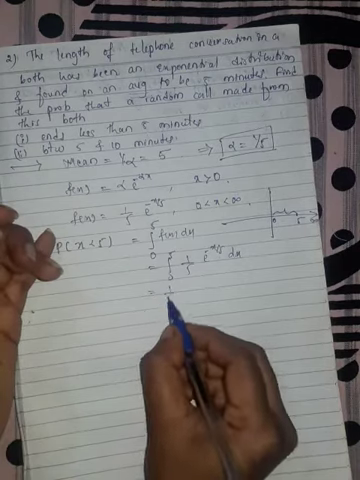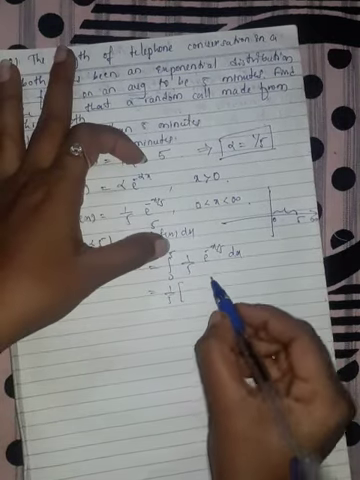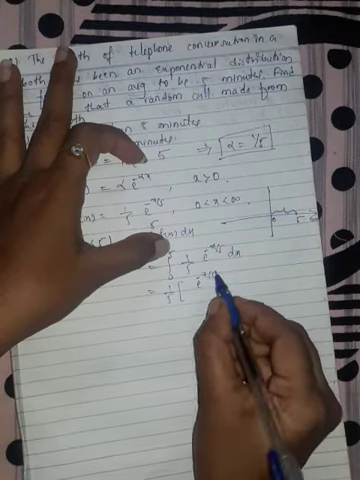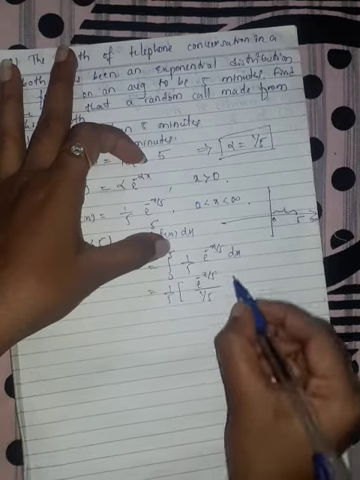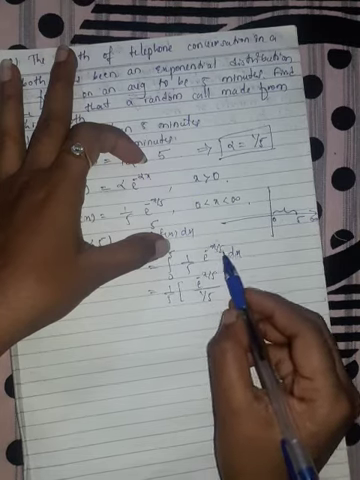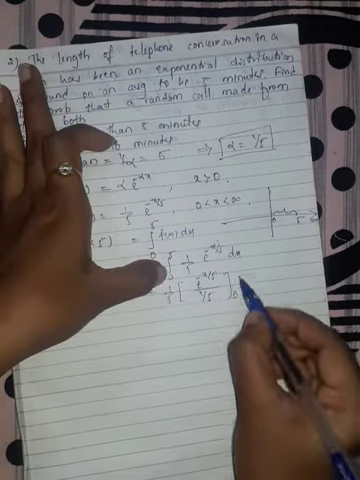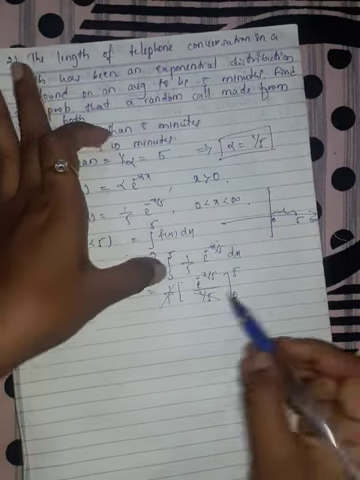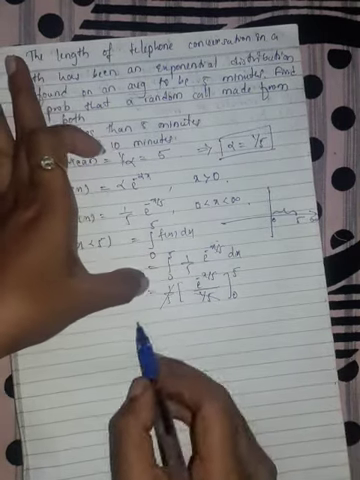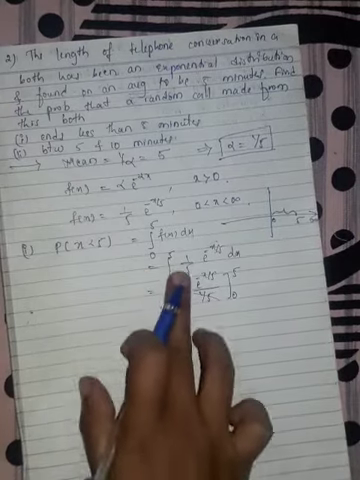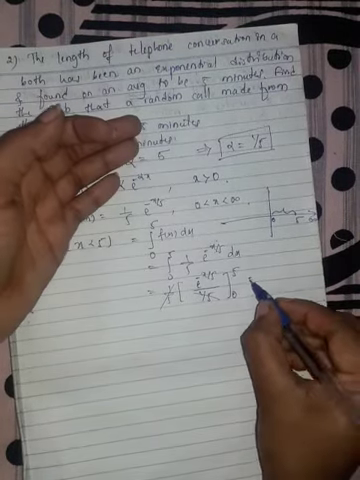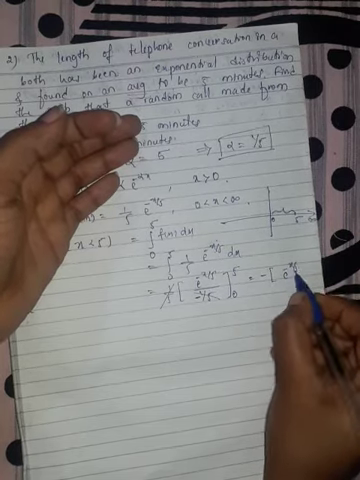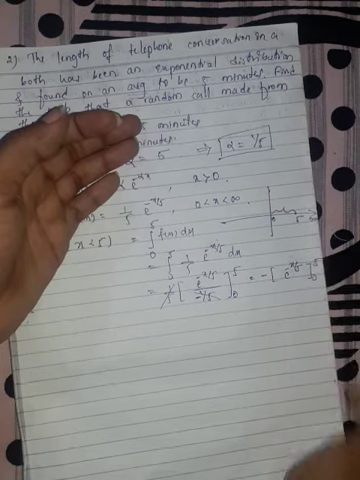Take 1 by 5 outside. So we will get here integration of e raised to minus x by 5, which is nothing but e raised to minus x by 5 divided by 1 by 5, that is the coefficient of x is minus 1 by 5. Limits are from 0 to 5. Now this 1 by 5 and this 1 by 5 will get cancelled. So take the minus sign outside, e raised to minus x by 5, limits from 0 to 5.